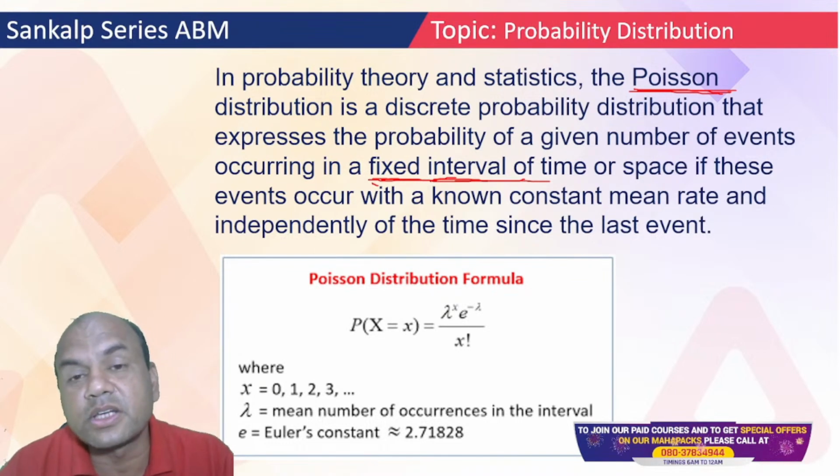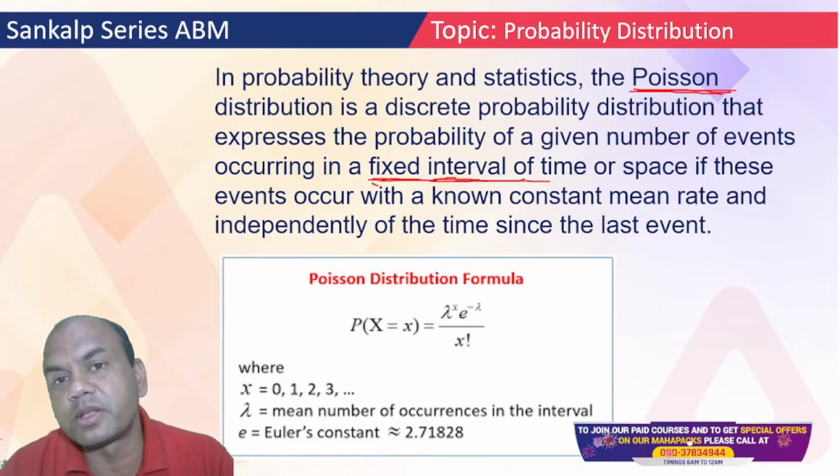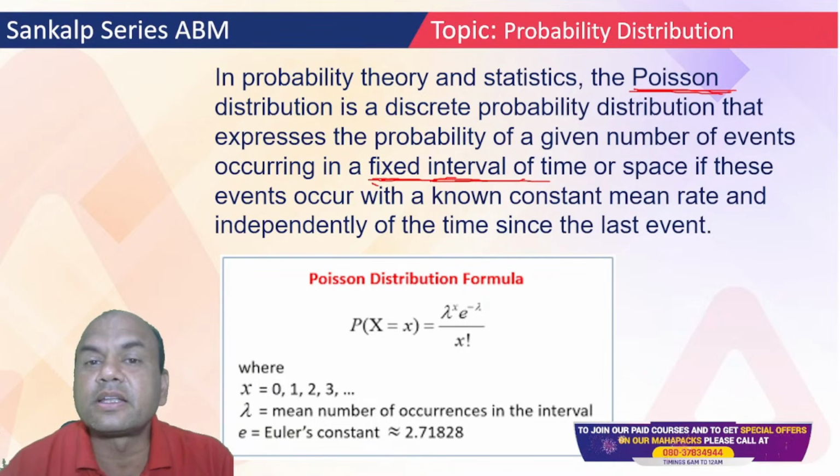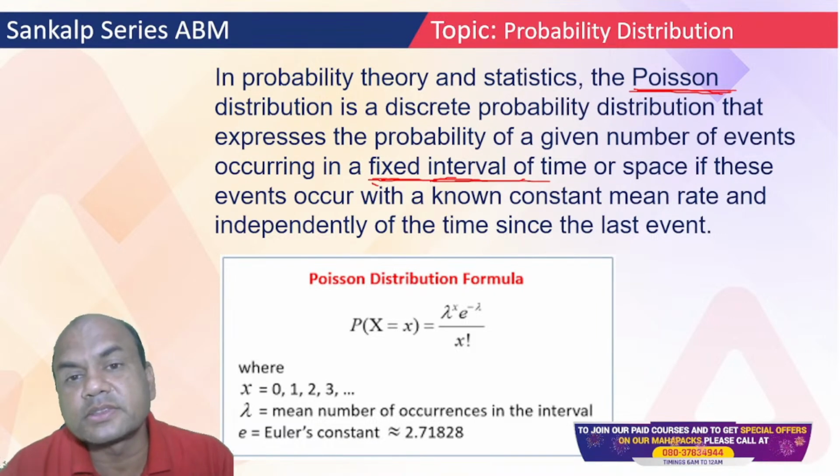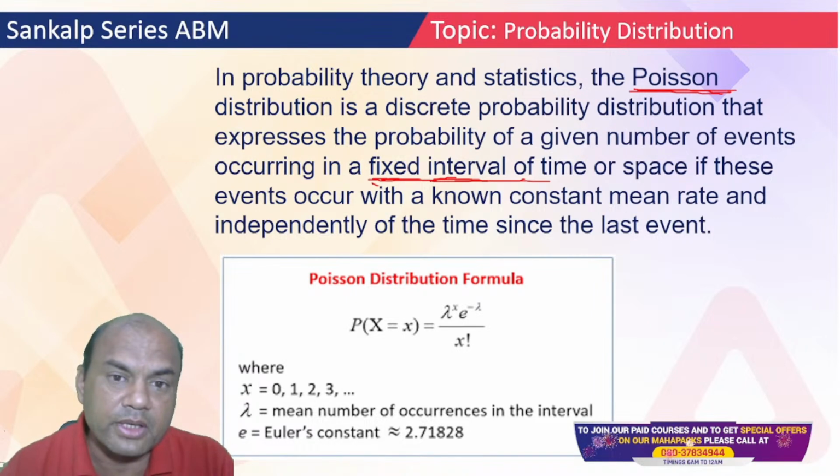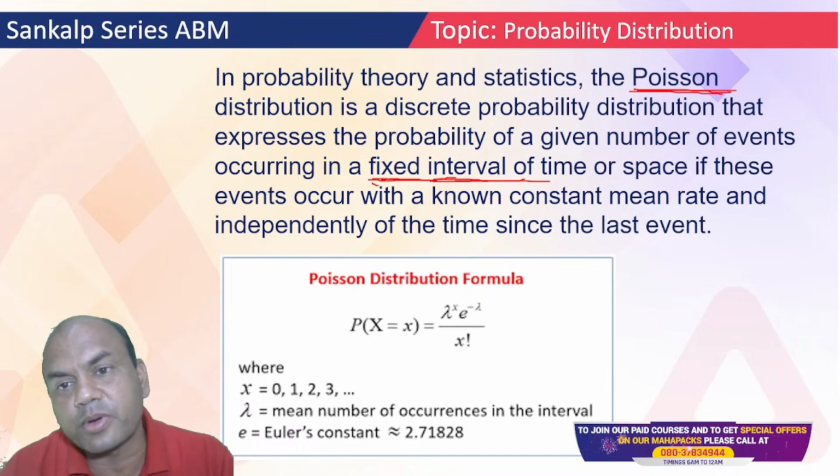So this is a constant phenomenon, and Poisson will always see this constant phenomenon. For example, electricity in a city or in an area: every day 3 hours electricity is not there. So this is a constant phenomenon. When you get such problems, you understand that it's a Poisson problem.